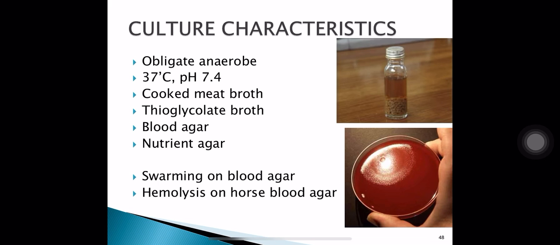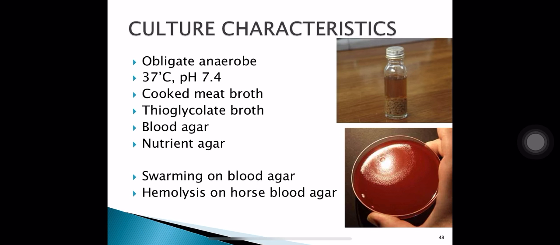Culture characteristics of Clostridium tetani: they are obligate anaerobes, 37 degrees Celsius is optimum, pH 7.4. Robertson cooked meat medium and thioglycolate broth can be used. Besides, blood agar and nutrient agar can also be used for growing them. Swarming on blood agar is a characteristic feature of Clostridium tetani.